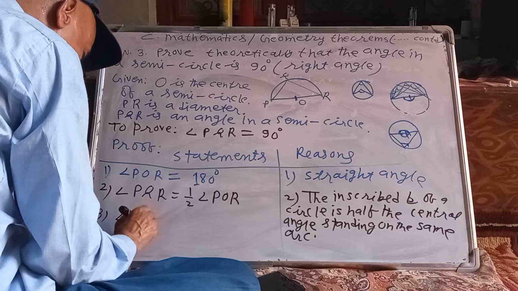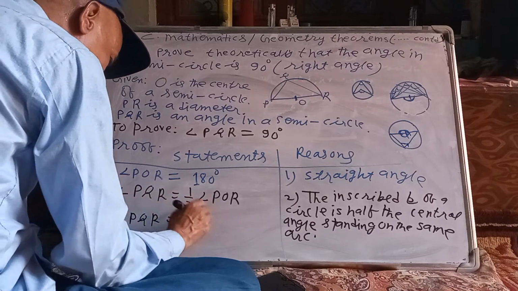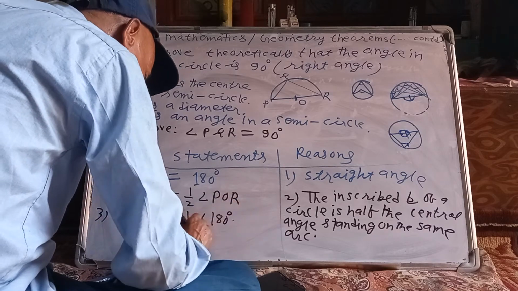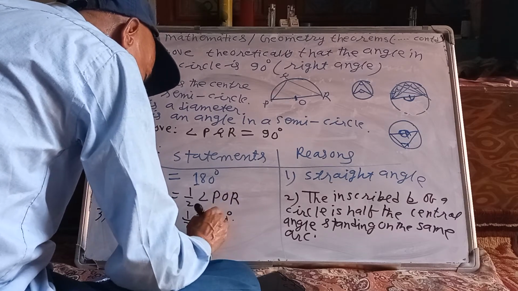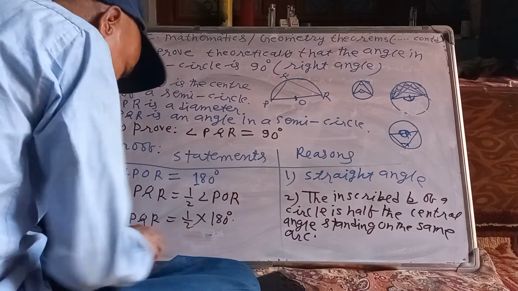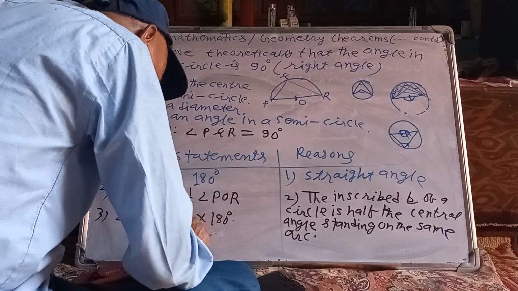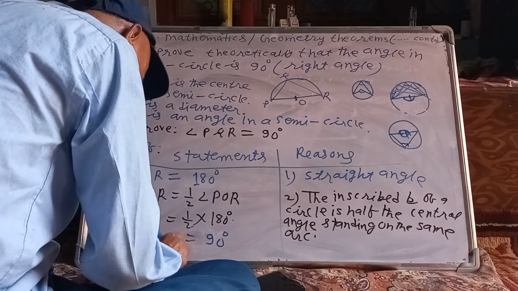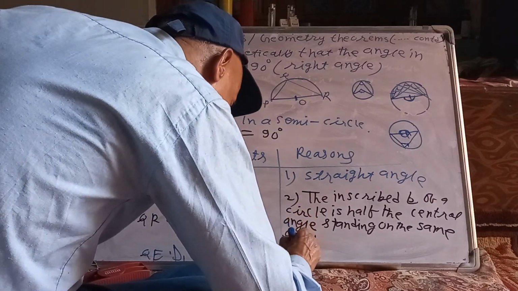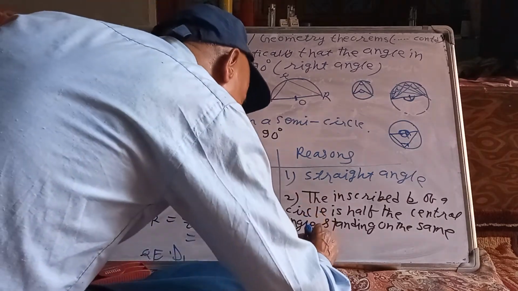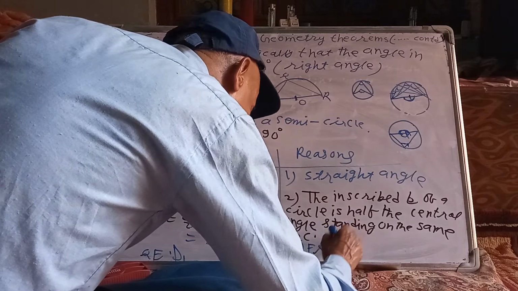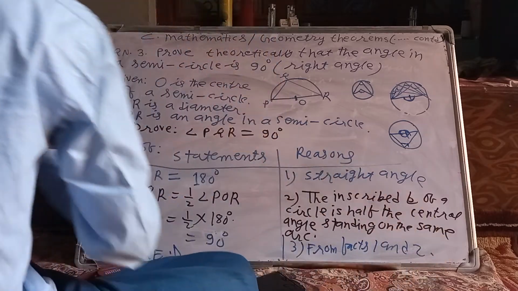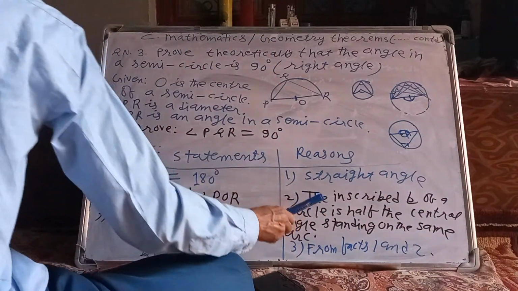Angle PQR equal half of POR. POR is 180 degree. That means by cutting it is 90 degree. Half into 180, 90 degree. QED. Reason: from facts 1 and 2.